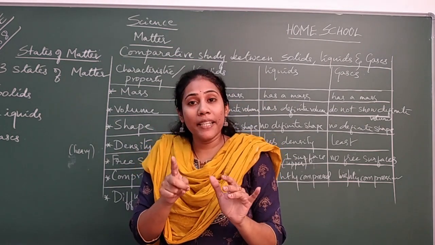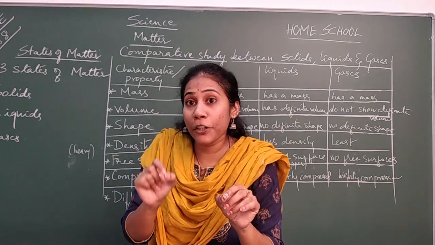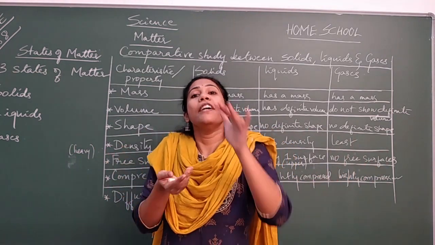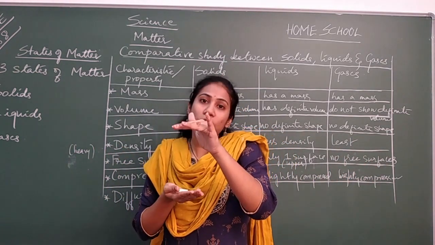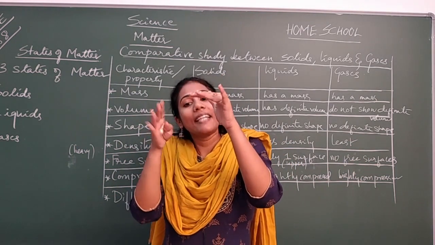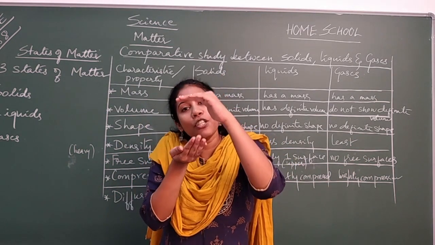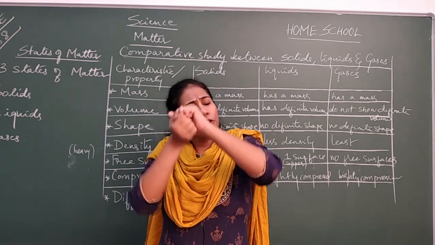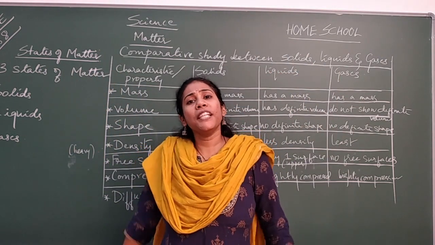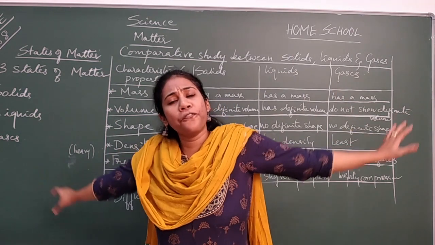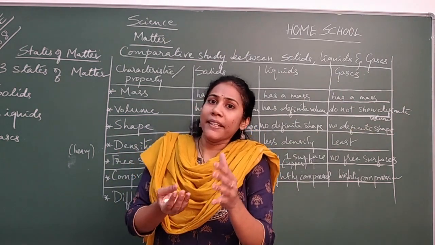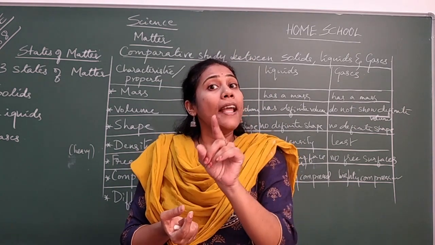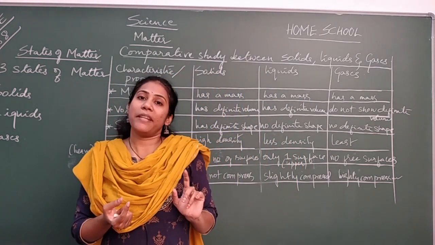That means gases can undergo compression to a greater extent. When you apply pressure on a gas, the gas molecules come closer and closer. That is the reason 3 to 4 rooms full of gas can be kept in one small cylinder with the help of high pressure.